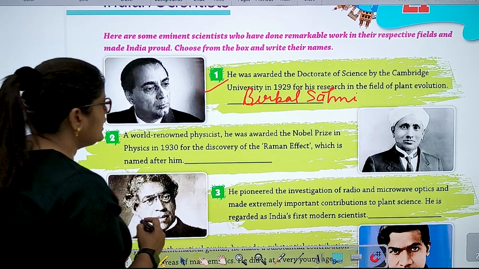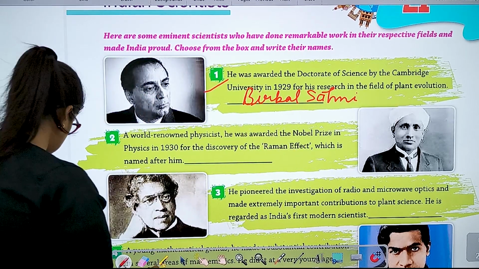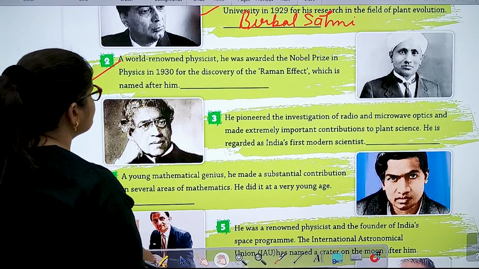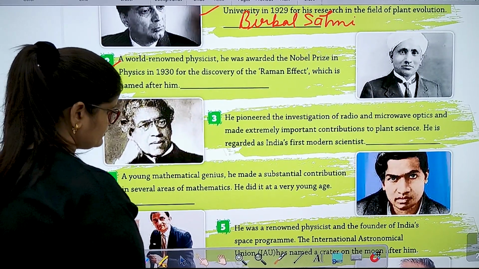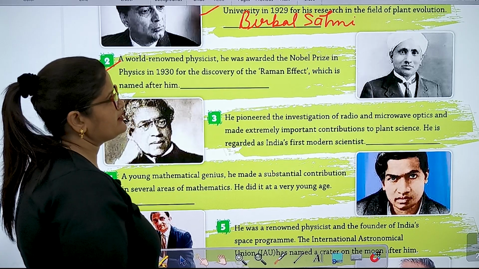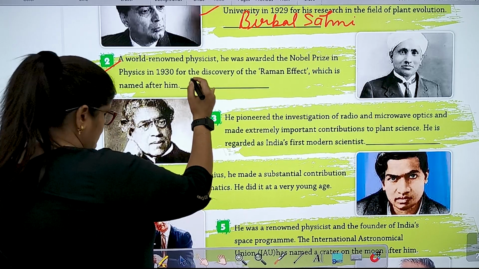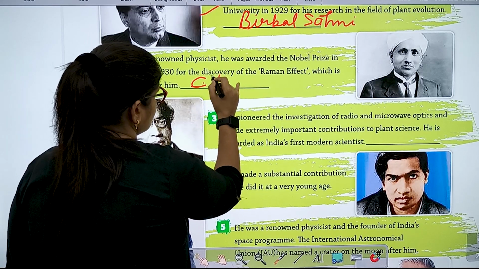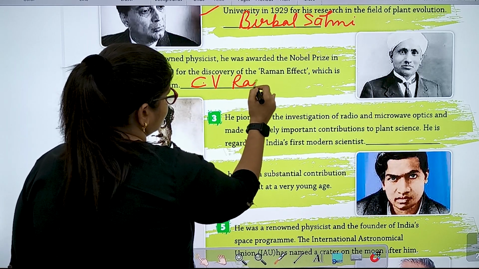Number 2, a world-renowned physicist. He was awarded the Nobel Prize in Physics in 1930 for the discovery of the Raman effect, which is named after him. C.V. Raman. Sir Venkata Raman, C.V. Raman.